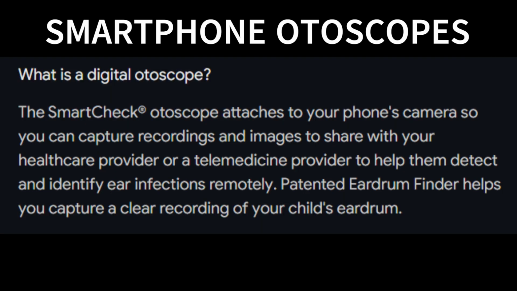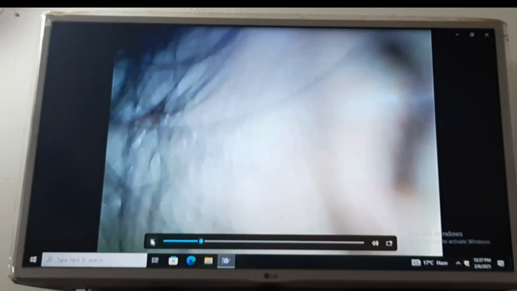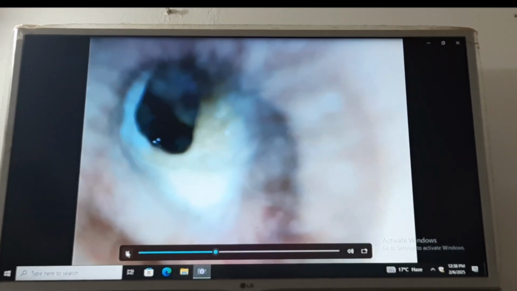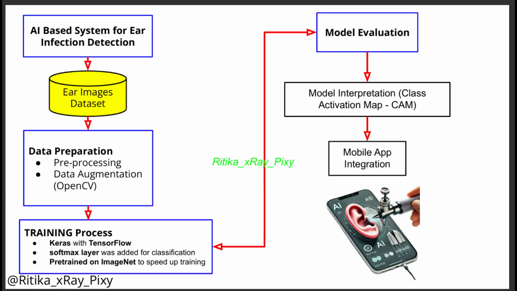Second, we have digital otoscopes. These are handheld devices with a camera and screen, which even a patient at home can use to see inside the ear and take a picture. Some apps work with these devices to analyze the ear images using AI. So how does it work? The device is gently inserted in the ear. It takes a clear picture or video of the ear canal and eardrum. Then the image is sent to the AI system for analysis.